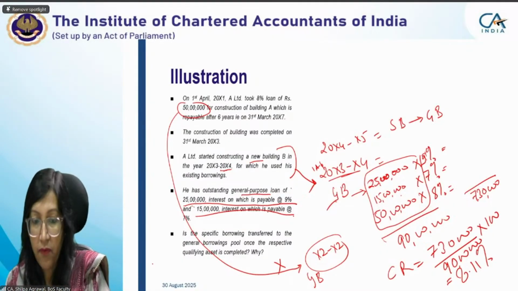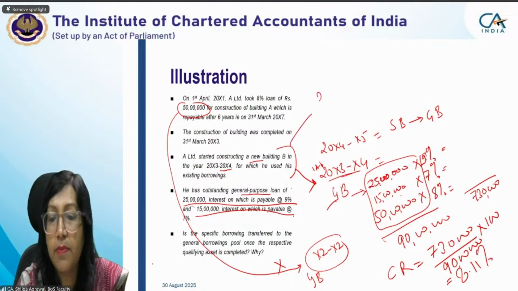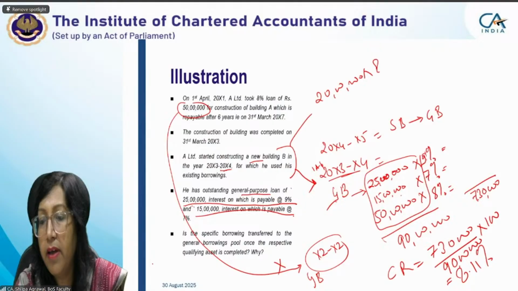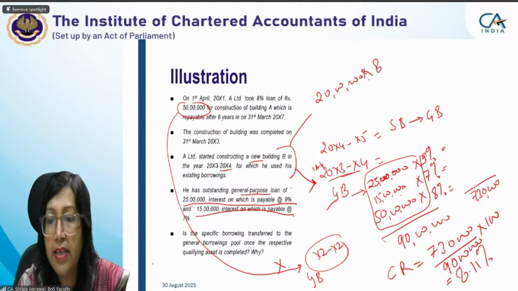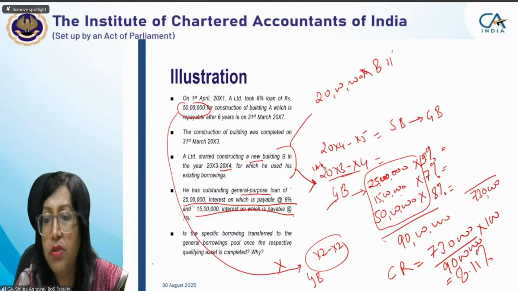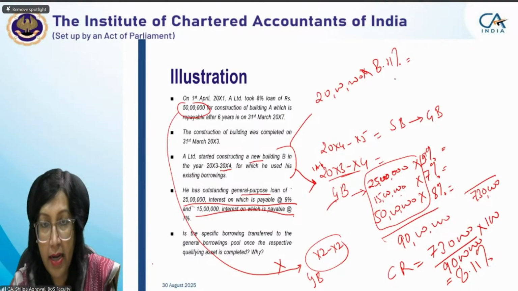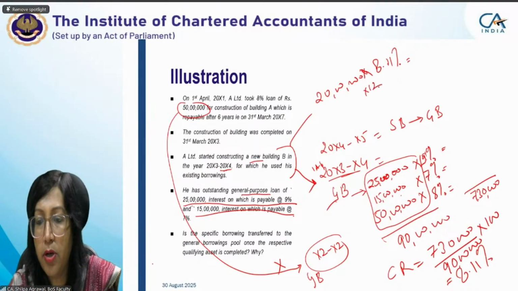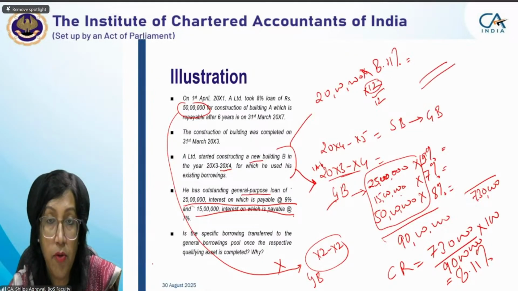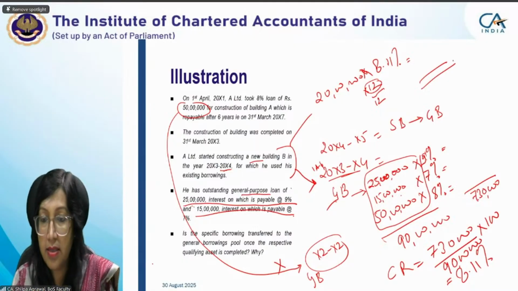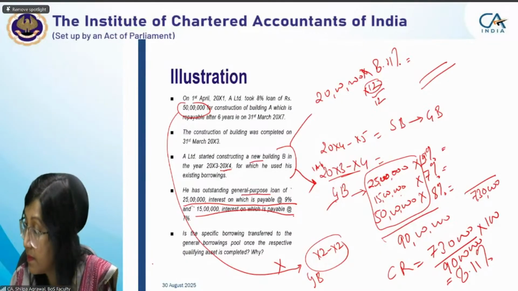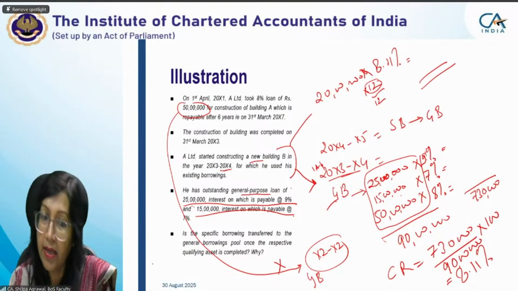For example, if we have 20 lakh expenditure incurred, then 20 lakh into 8.11%. And since the entire year it is used, we are not multiplying by anything; we assume it is 12 months upon 12 months. But if it is less than 12 months, we can change the figure here and we'll get the amount to be capitalized. Is it okay, students? Yes, ma'am. Thank you, ma'am.